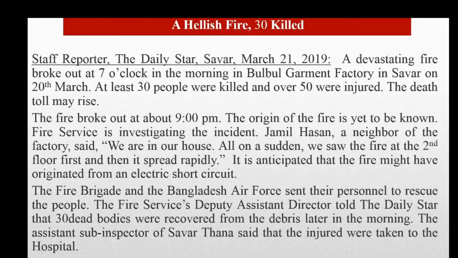If you look, you will get what has happened, what is the news? The news is that a devastating fire broke out. When did it break out? At 7 o'clock in the morning. Where? In Bulbul Garment Factory. And then, who are the victims? It is also given in the lead by writing at least 30 people were killed and over 50 were injured. So a reader can easily get the whole information briefly in the first paragraph.